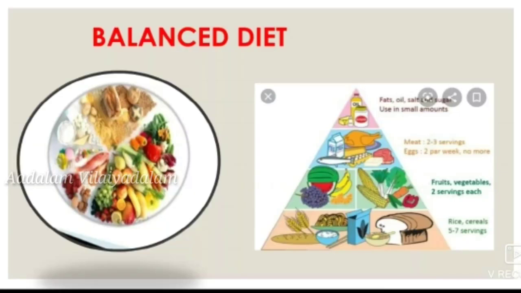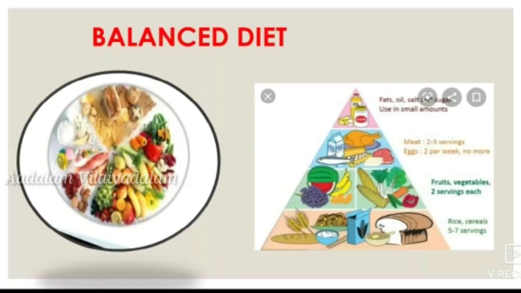Why do we need a balanced diet? What is the use of this? The balanced diet is used to increase the capacity to resist disease. It is good for physical and mental health, it helps in proper growth of the body, and it increases the capacity to do work. So have only the balanced food which contains adequate amounts of nutrients.